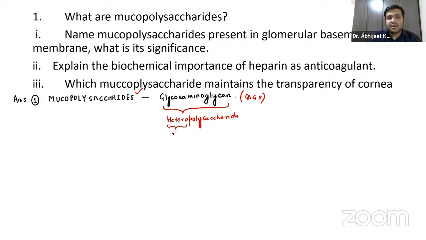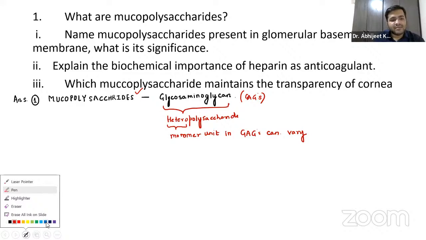Hetero means different, so the monomer unit in glycosaminoglycans can vary, can be different. That's why it is called a heteropolysaccharide. Now remember what glycosaminoglycans are; we are also calling them mucopolysaccharides.